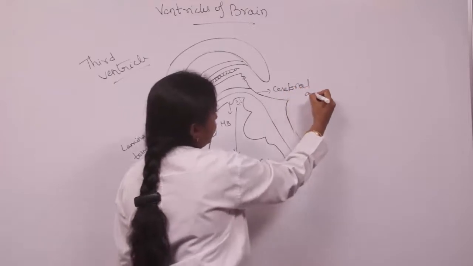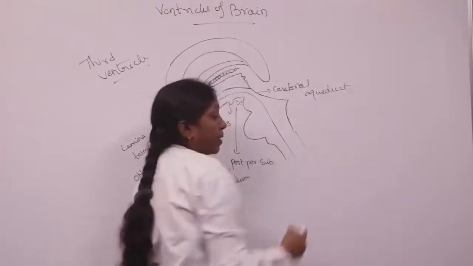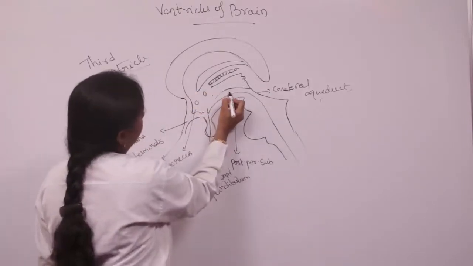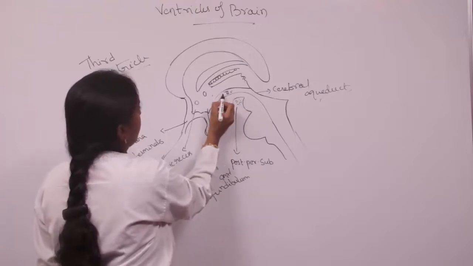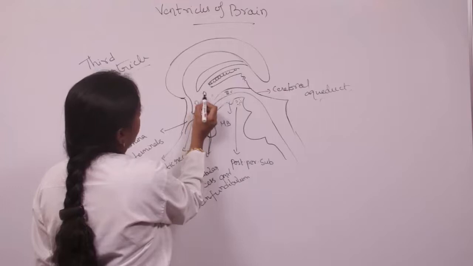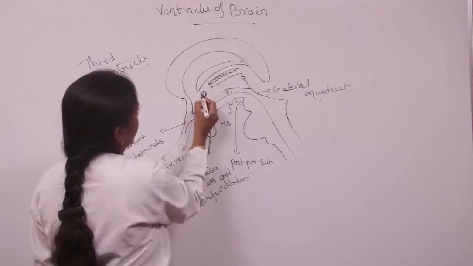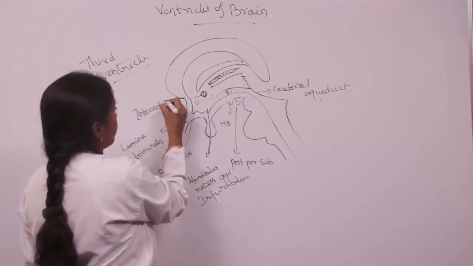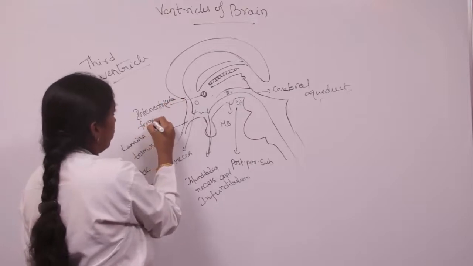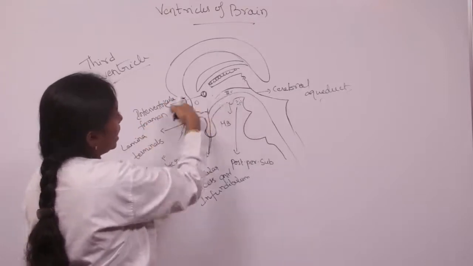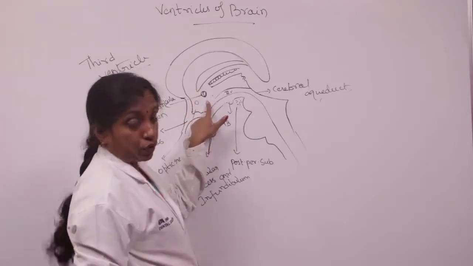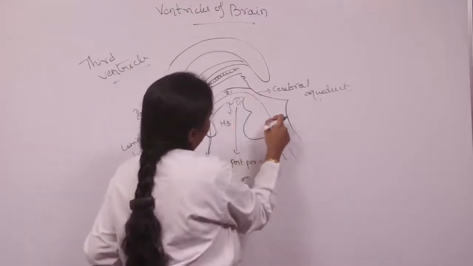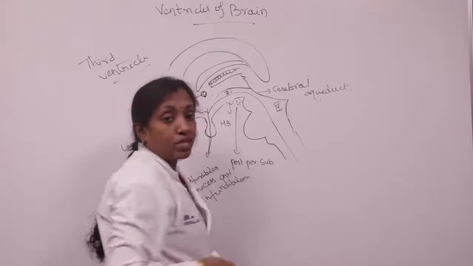We know that in the ventricles of the brain, CSF is present. Anterosuperiorly, the third ventricle communicates with the lateral ventricle through the interventricular foramen, otherwise called the foramen of Monro. Below, it communicates with the fourth ventricle through the cerebral aqueduct.